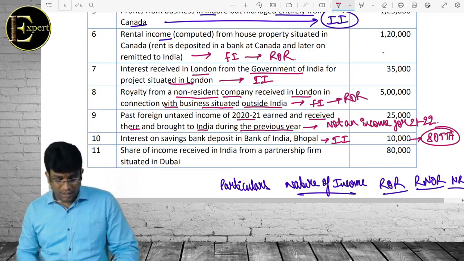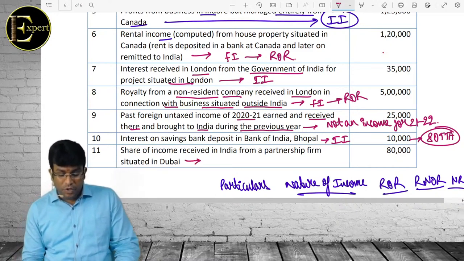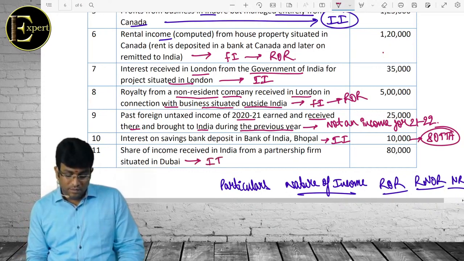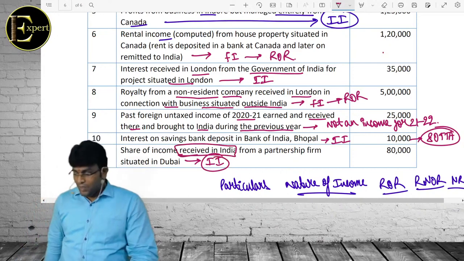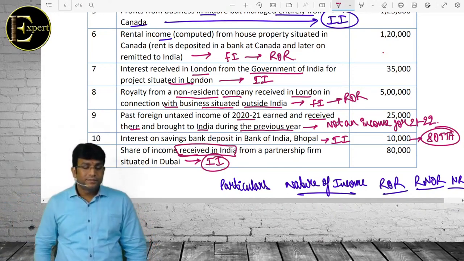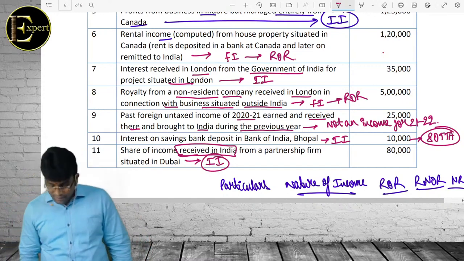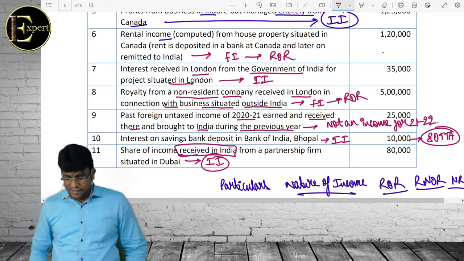Right. Share of income received in India from a partnership firm situated in Dubai. The answer is here itself. Once received in India, it becomes an Indian income. No doubt about it. Clear, everybody? Friends, speak out.